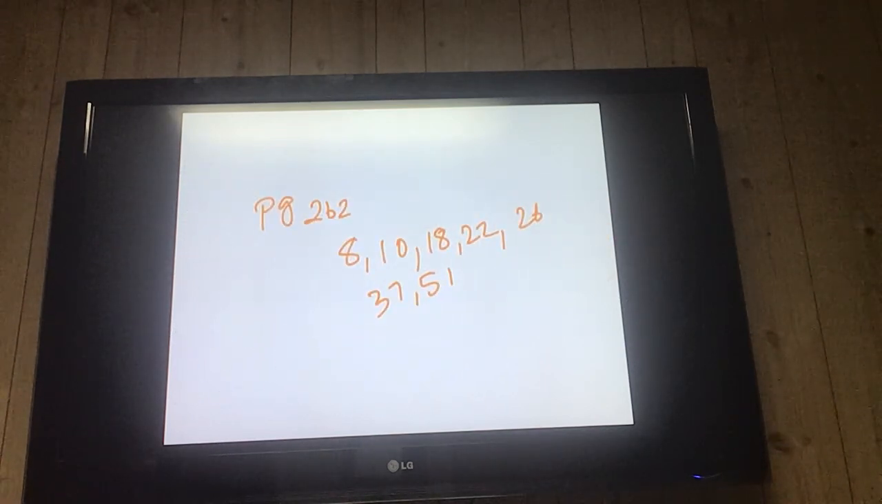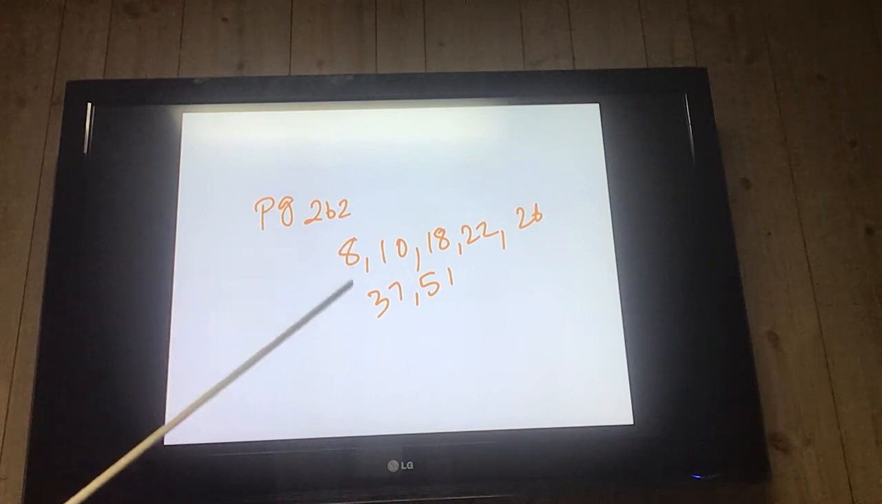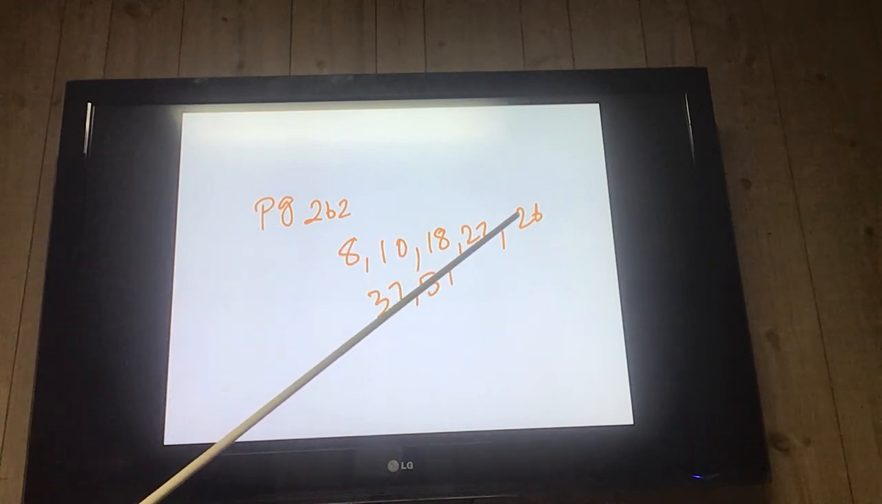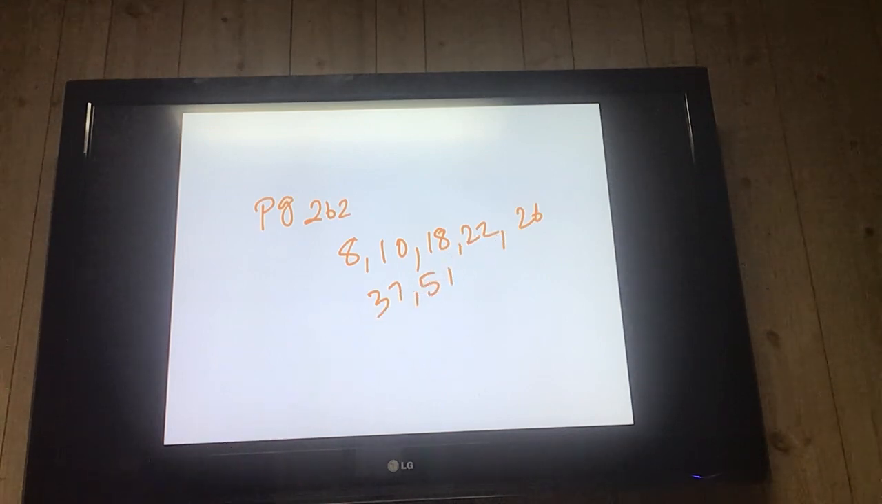All right, so what I would like you to do tonight, this weekend, is page 262, 8, 10, 18, 22, 26, 37, and 51. Again, I do not want you to send me these pictures. Just bring it to me on Monday. We'll go over it on Monday.